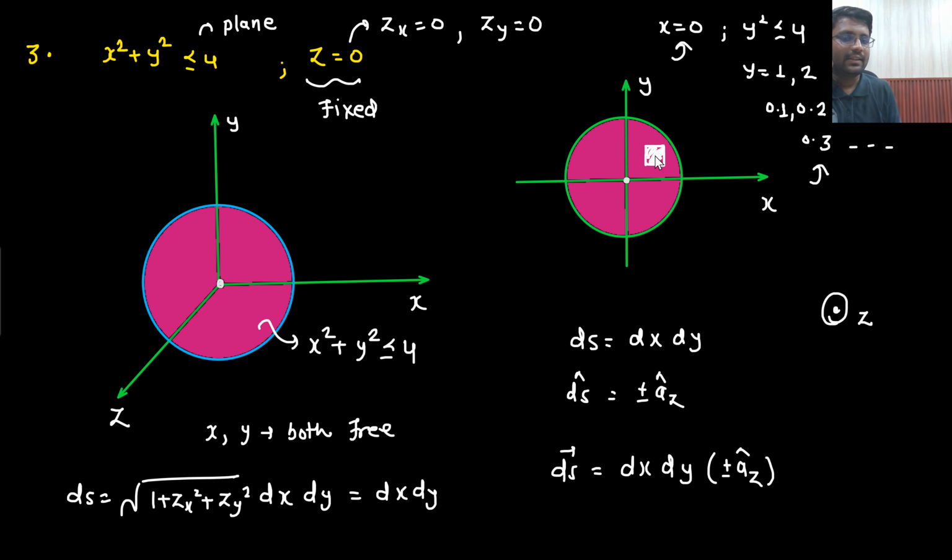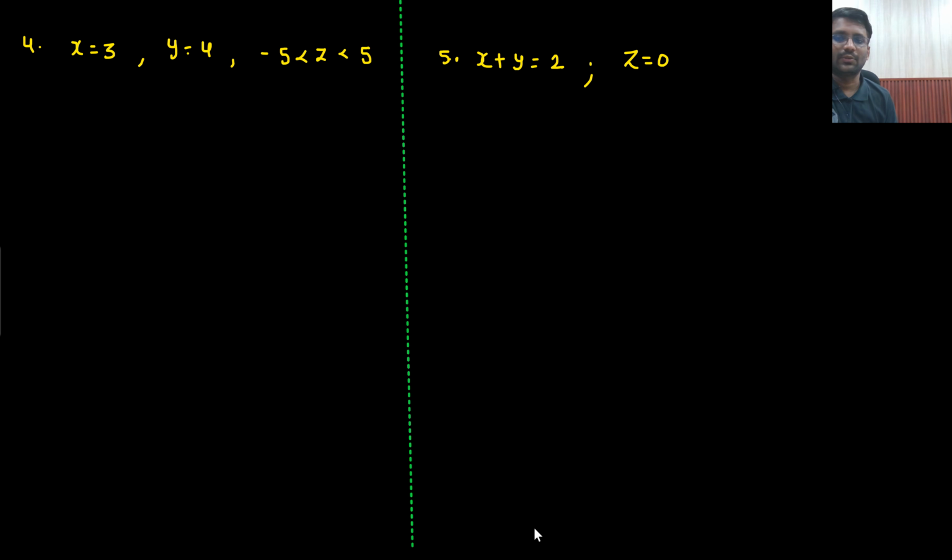In the examination, although if we need to solve the problem, we will solve in terms of polar coordinates only. But as of now, we are writing in terms of the Cartesian coordinate system. In the examination, we will solve with respect to the polar coordinate system, right? We will take rho and the angle phi. You already know rho d rho d phi, right? Rho going from 0 to the radius, phi going from 0 to 2 pi. These things we have already seen in integral calculus, right? So a similar thing we are going to see. But as of now, we are writing everything in terms of x, y and z only. Understandable? Let's go to the next one.